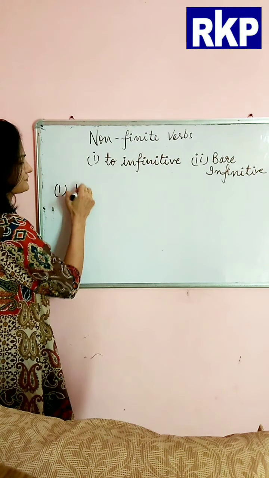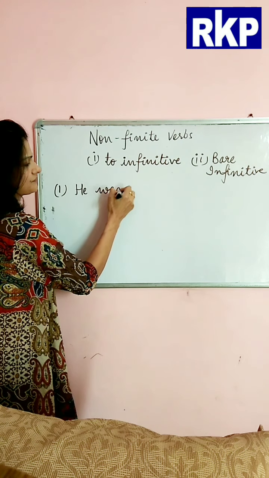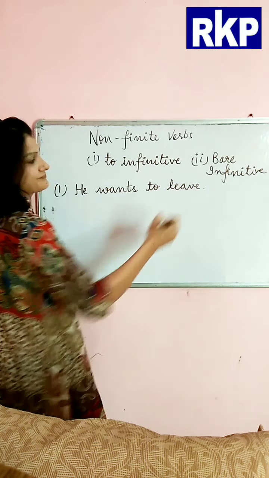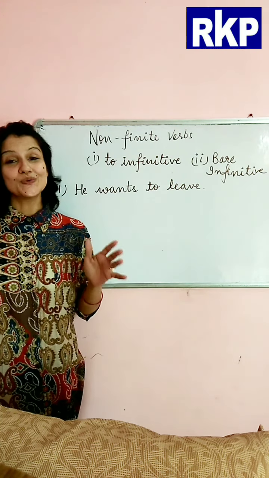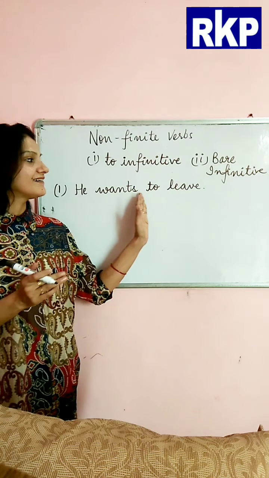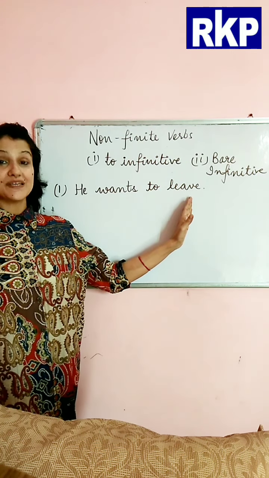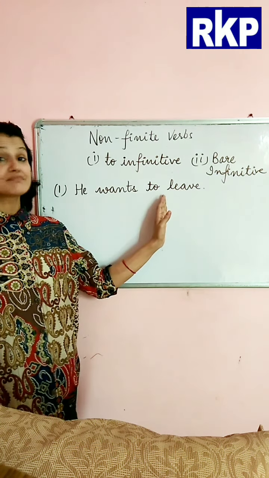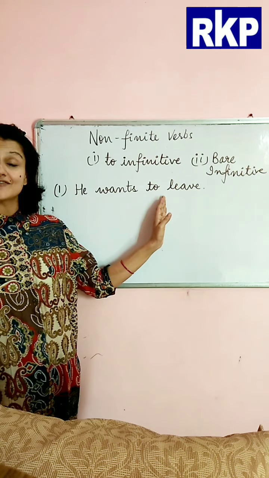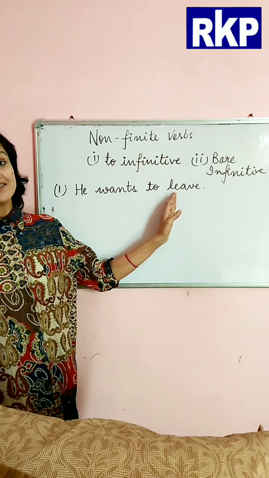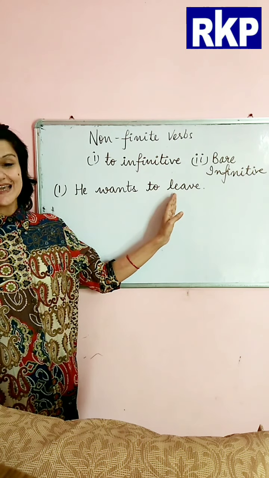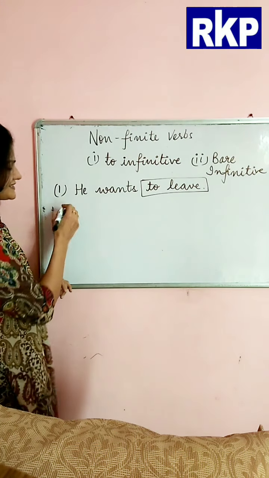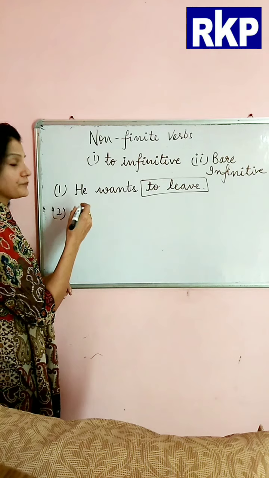First is, he wants to leave. Now if you see here, to infinitive here has been used as the object in the sentence. Okay, he wants what? He wants to leave. So yes, here to infinitive, that is to leave, has been used as the object. Is that clear?